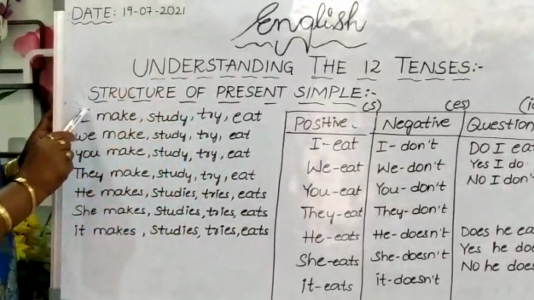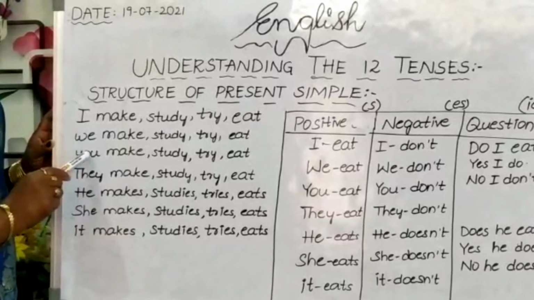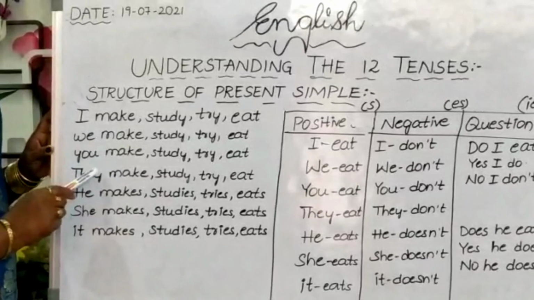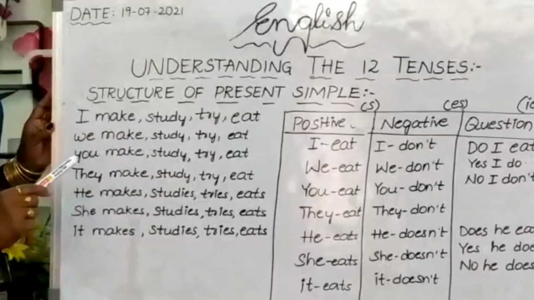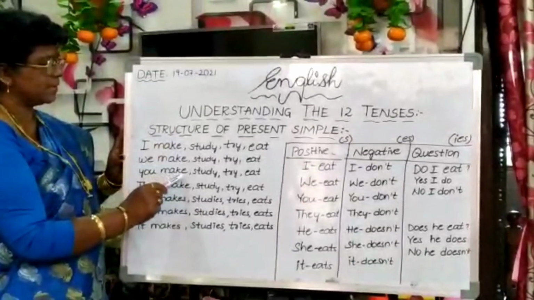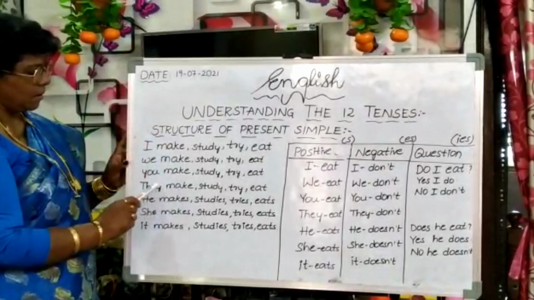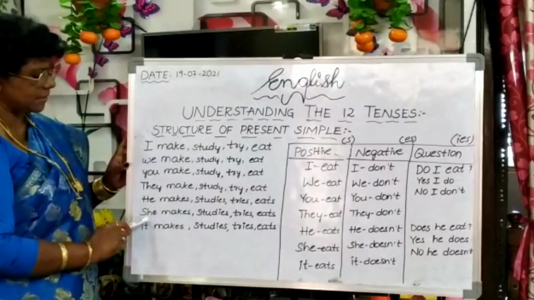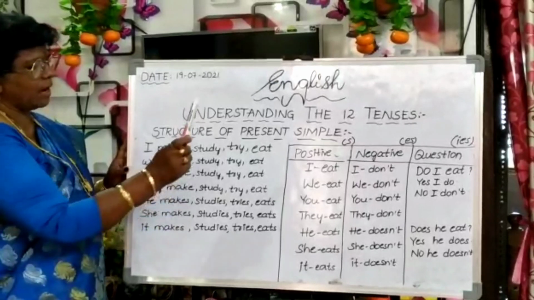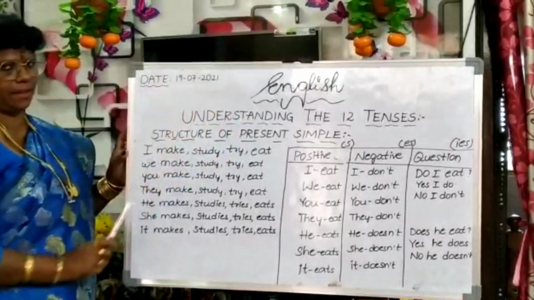But first person I and we, second person you, third person plural they, we are not supposed to use any sort of changes in the verb. But third person singular, he, she, it particularly, along with the verb you are adding s, es or ies.